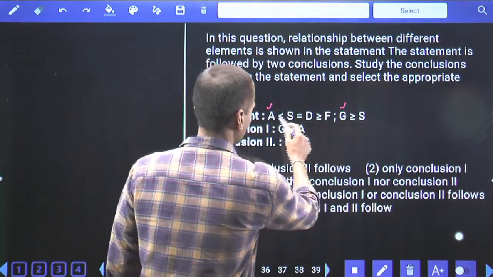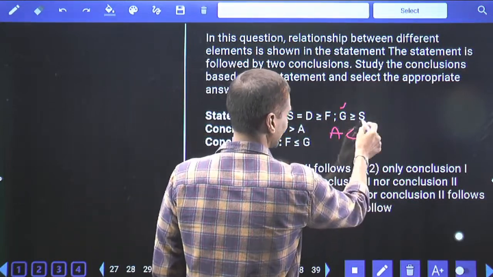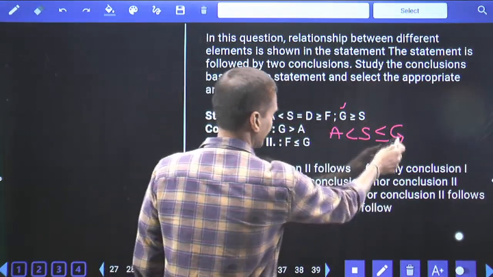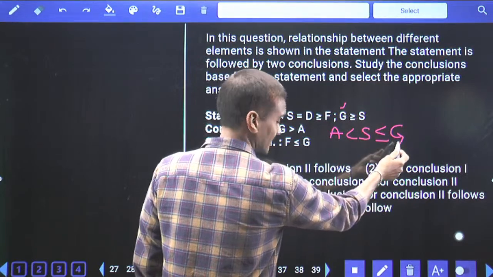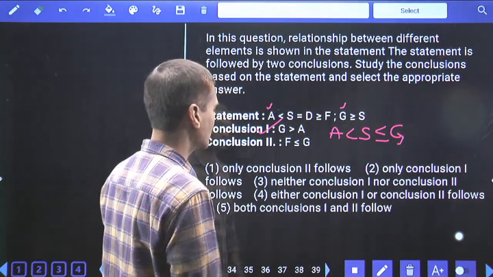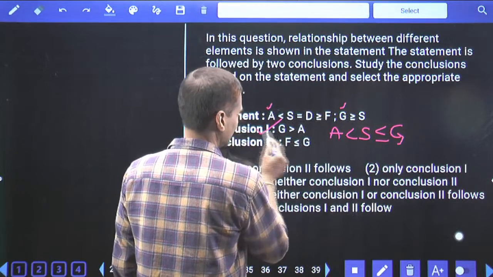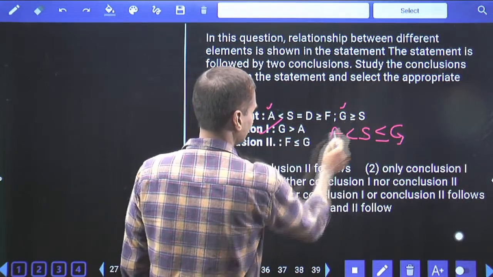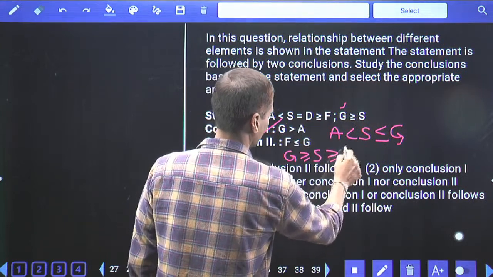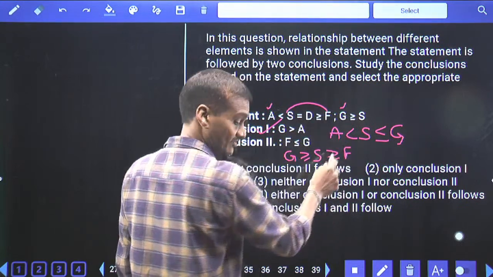Now the relation between A to S, S to G. A lesser than S, and G greater than or equals to S means S lesser than or equals to G, isn't it? Now between A and S, A lesser than S lesser than or equals to G, so A lesser than G is true. If A lesser than G is true, in the reverse G greater than A is also true. First conclusion is always true. Then coming to the next one, the relation between F and G. Now G greater than or equals to S, isn't it? S greater than or equals to F. G greater than or equals to S, S greater than or equals to F. That means G greater than or equals to F is true.